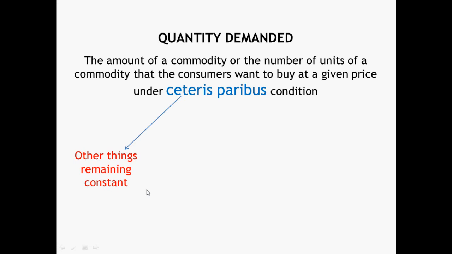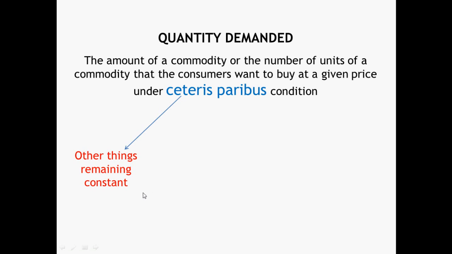When we go for shopping, for example, and want to buy a product, we first ask the price of the product to the seller, isn't it? And if price of a product rises, its quantity demanded falls. And if price falls, quantity demanded rises. So quantity demanded depends on its price.